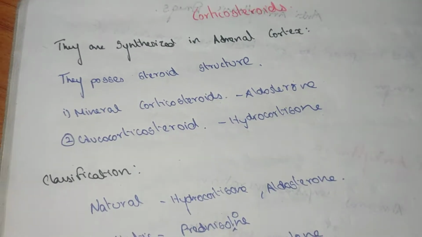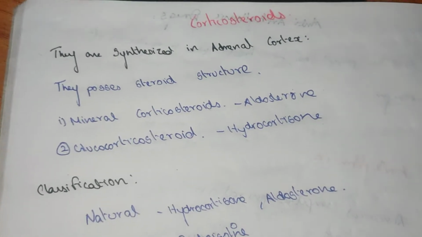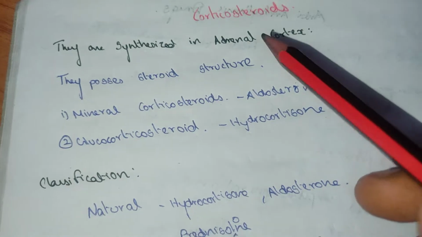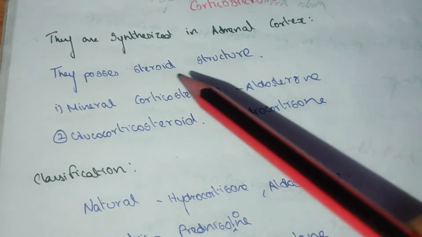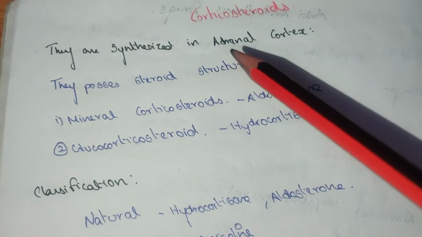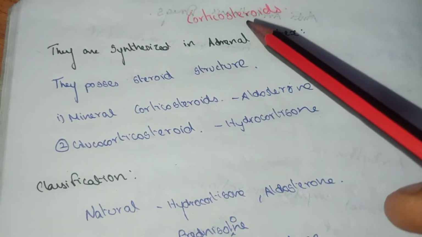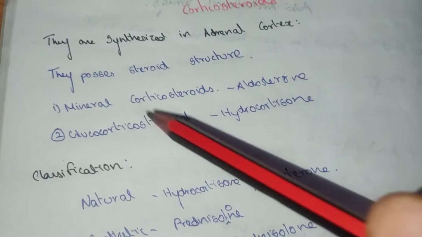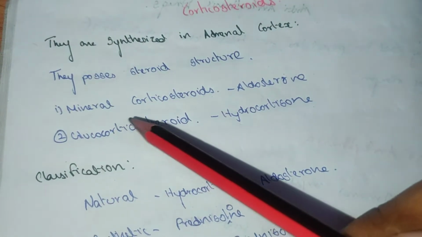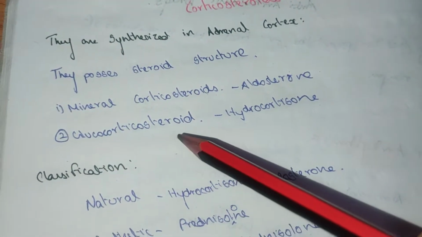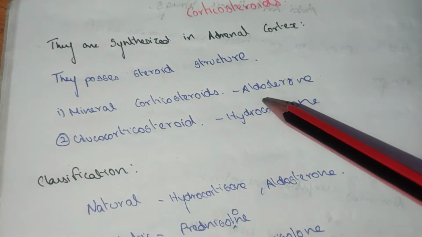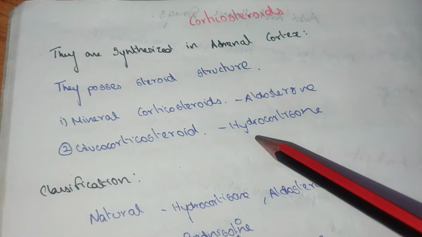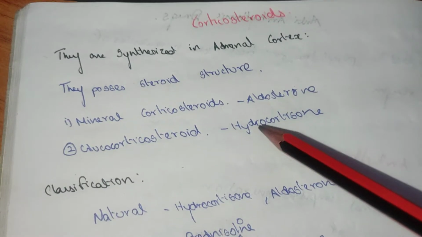In this video, we are going to see about corticosteroids. These corticosteroids are synthesized in the adrenal cortex. They possess a steroid structure, so they are known as corticosteroids. There are two types: mineralocorticosteroids and glucocorticosteroids. The mineralocorticosteroid is aldosterone and the glucocorticosteroid is hydrocortisone.